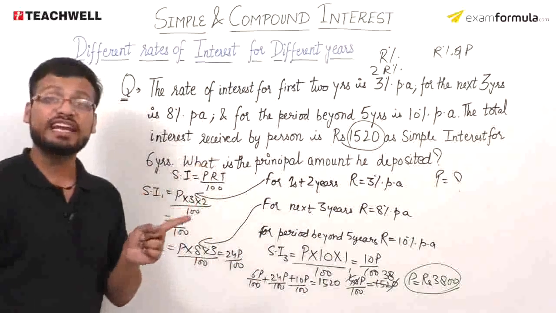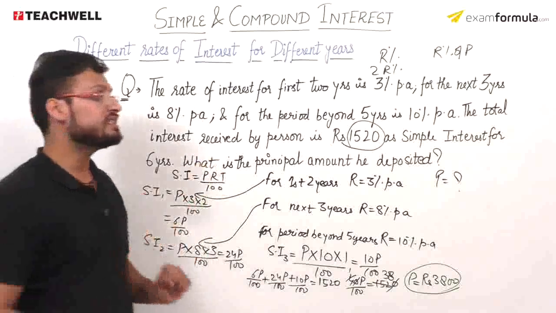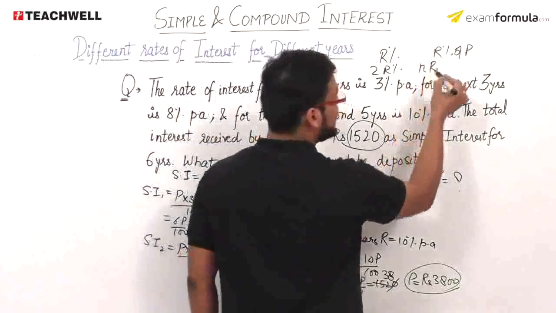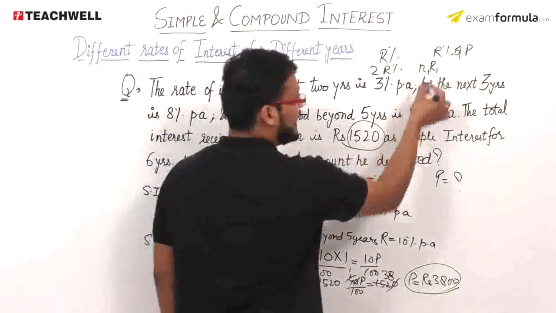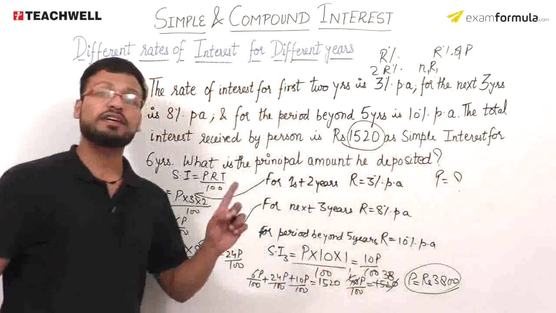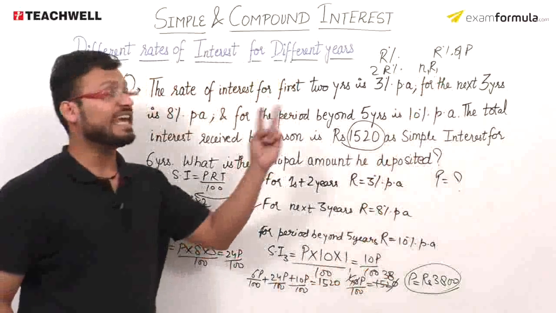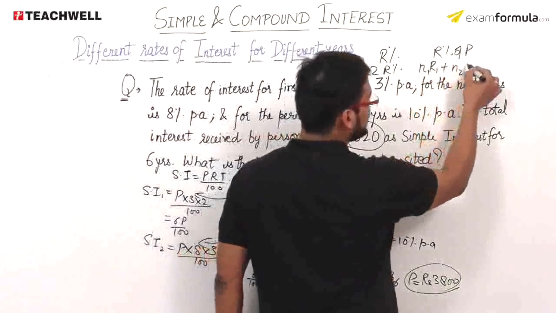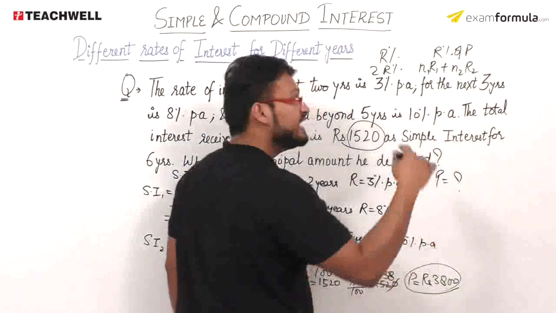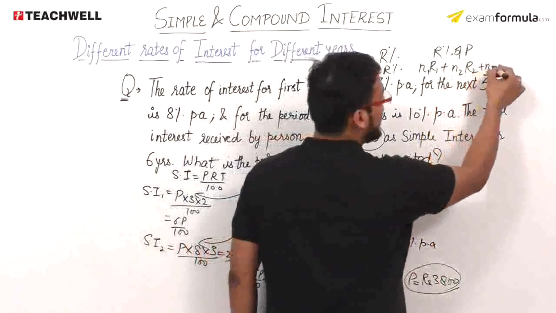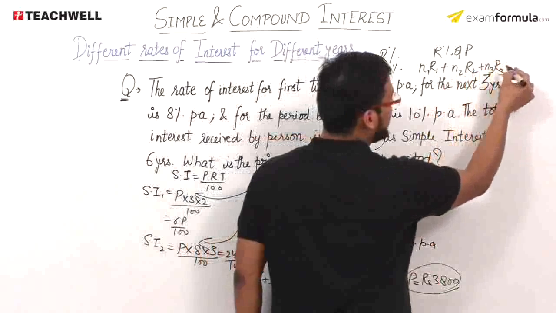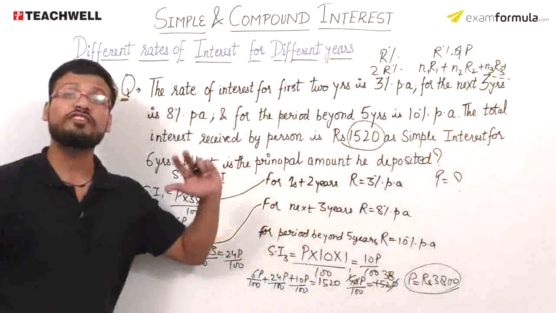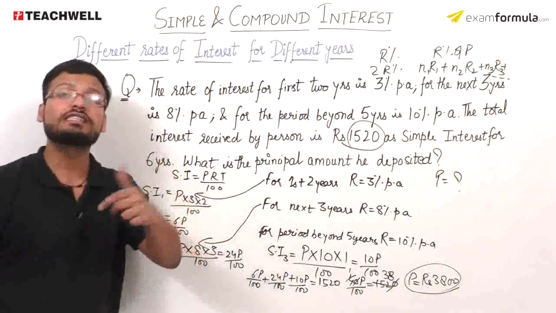Here, what do I have? The rate of interest is changing. Meaning, if the rate of interest is R1 for n1 years, it will be n1 R1. Next, if for n2 years the rate is R2%, it becomes n2 R2. Next, for n3 years, if it is R3%, it will be n3 R3, and so on. This gives you the effective rate of interest in case of simple interest.